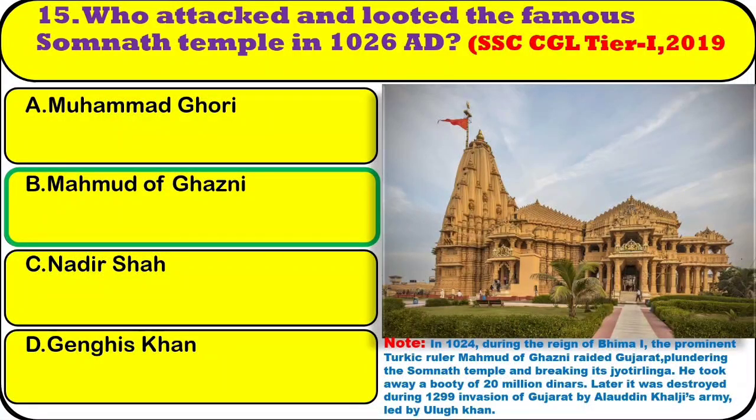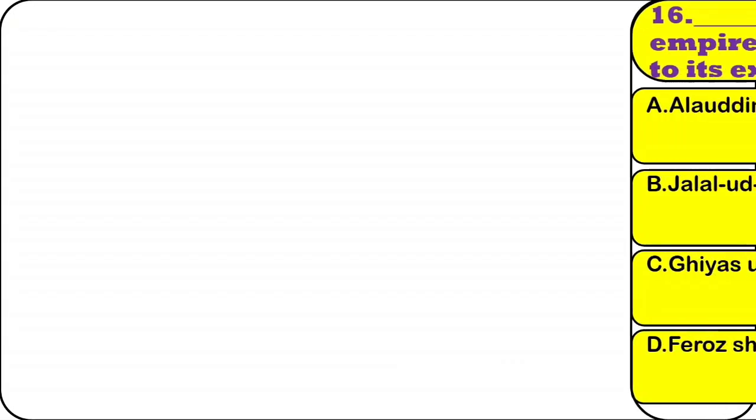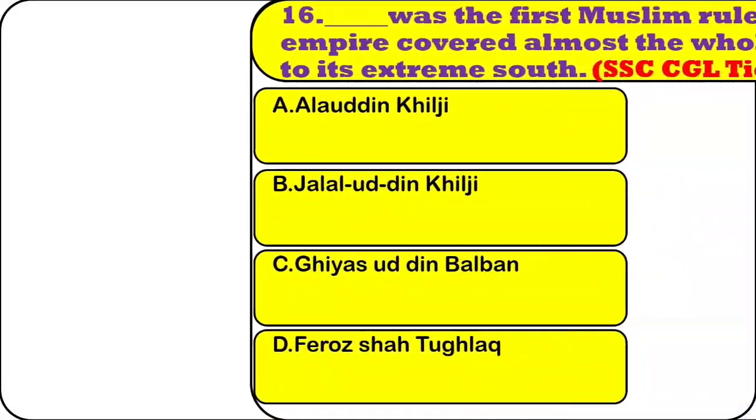Note, in 1024, during the reign of Bhima I, the prominent Turkic ruler Mahmud of Ghazni raided Gujarat, plundering the Somnath temple and breaking its Jyotirlinga. He took away a booty of 20 million dinars. Later it was destroyed during the 1299 invasion of Gujarat by Alauddin Khalji's army, led by Ulugh Khan.